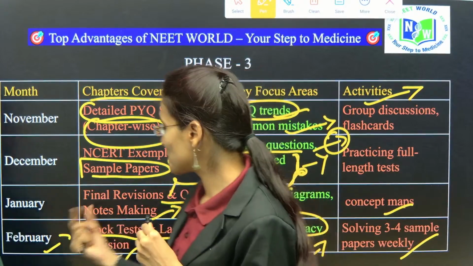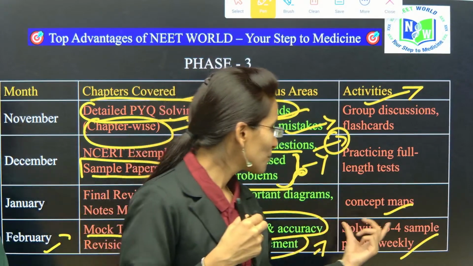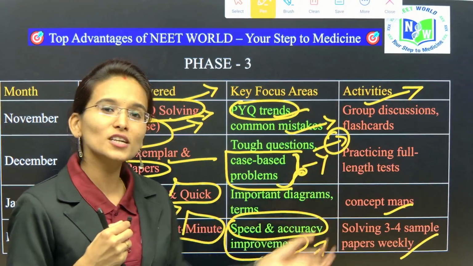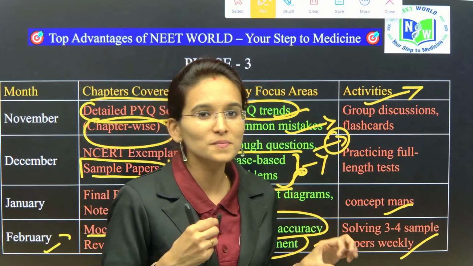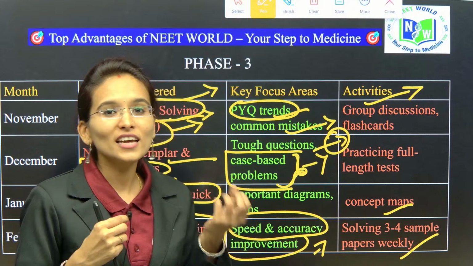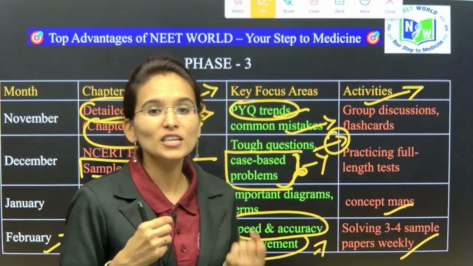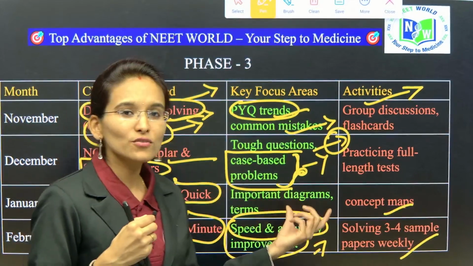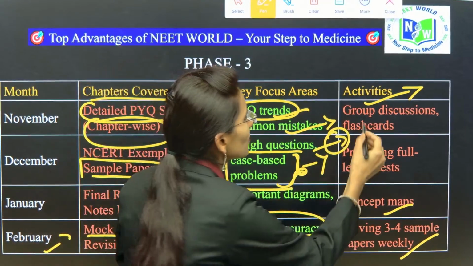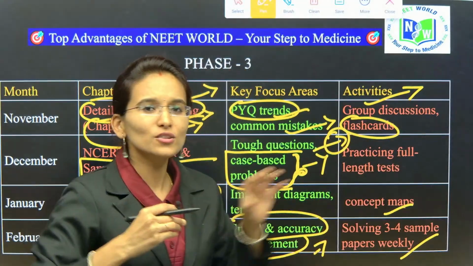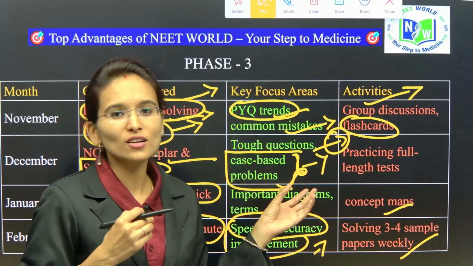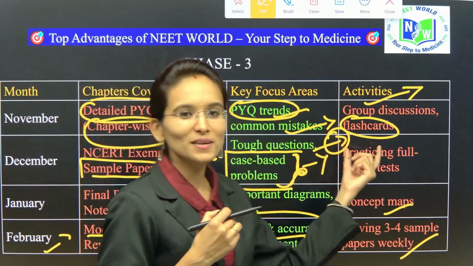In this particular month, you need to do some activities. These are some important activities you need to perform individually, not in groups. You need to have an idea how to gain the concepts and how to gain the marks. You need to understand which type of question is going to appear from which chapter. Like flashcards: you need to prepare some small flashcards to make the concepts clear, to remember all the concepts at your fingertips.